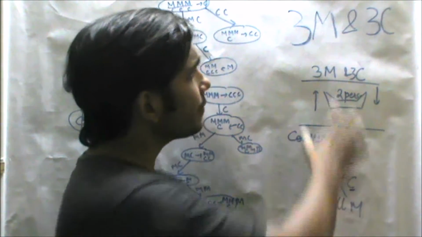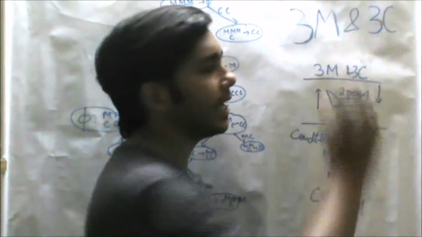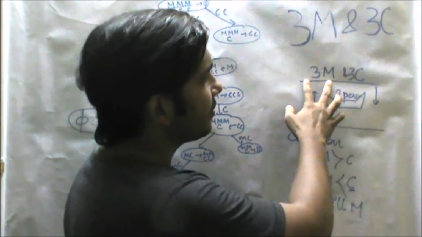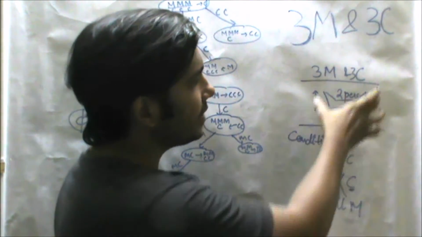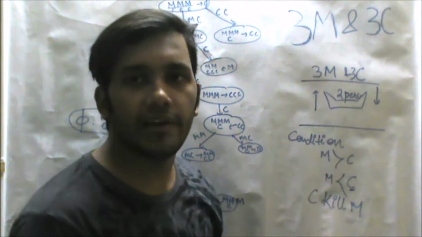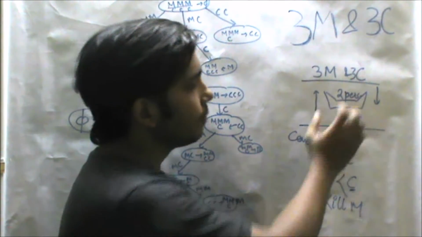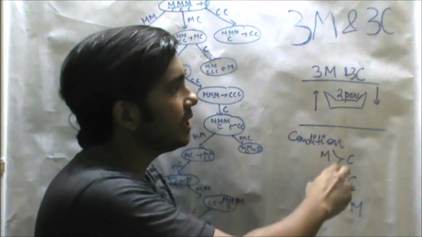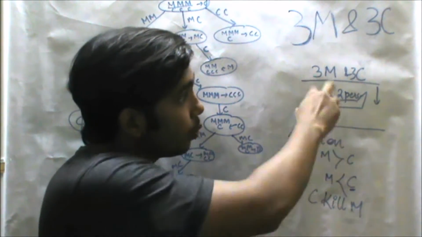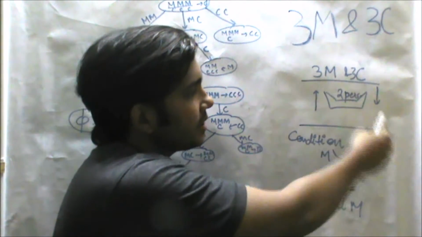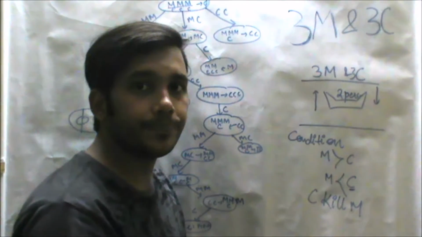Let's see. There were 3 missionaries and 3 cannibals, and they want to cross a river, and there is only a single boat available, and in that boat only 2 can travel at a time, either 2 missionaries, or 2 cannibals, or 1 missionary and 1 cannibal, while going upstream or downstream.